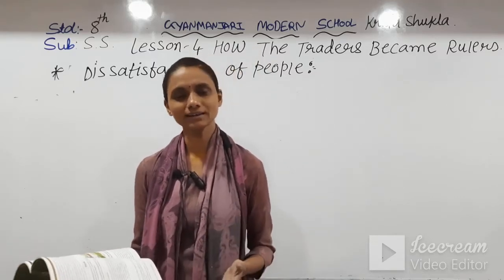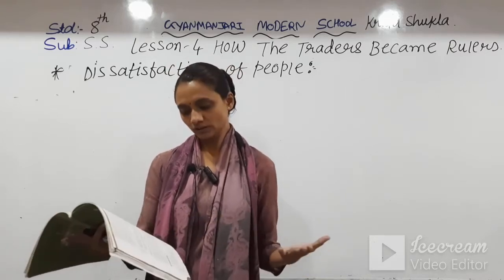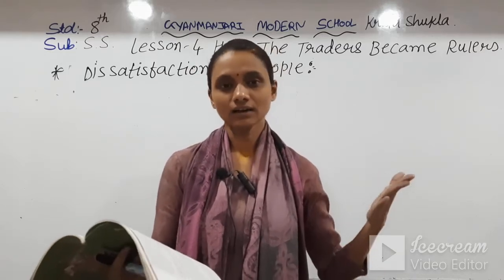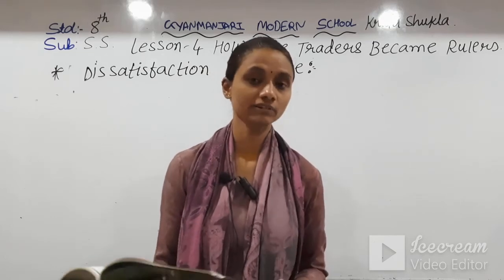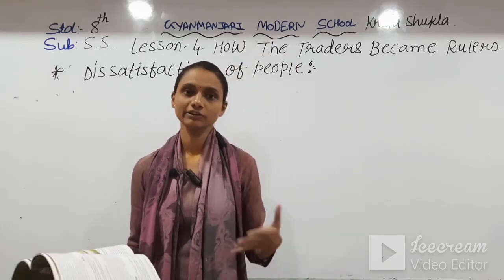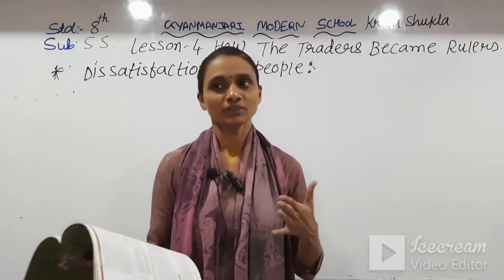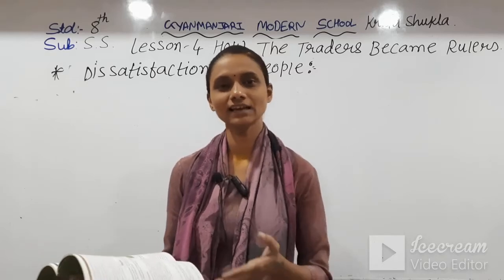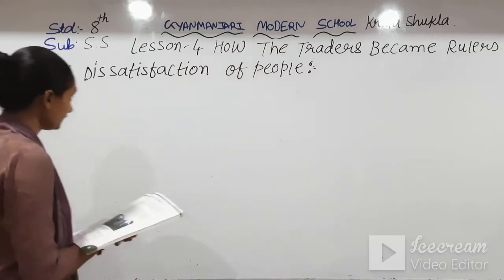People were so angry and frustrated that this feeling of rebellion resulted in the freedom movement of 1857. So we can say that the freedom movement of 1857 started with the rebellion of the people against the British reforms. So what are the key points we got here?